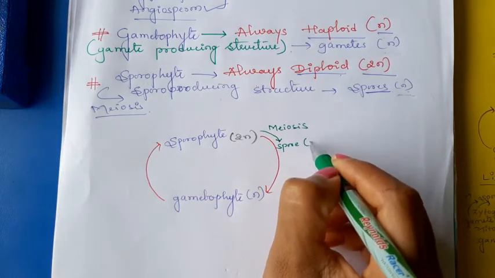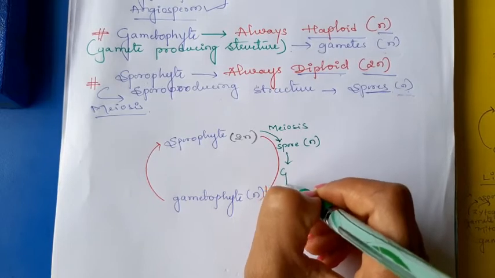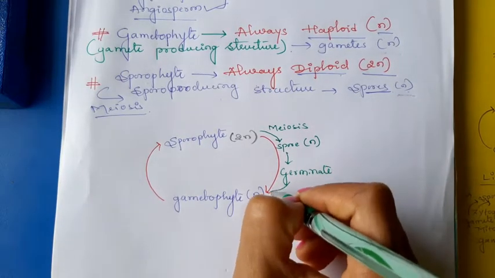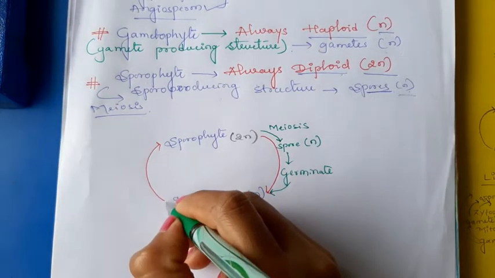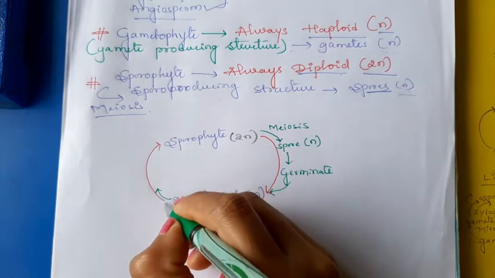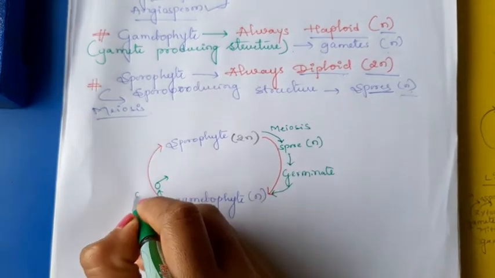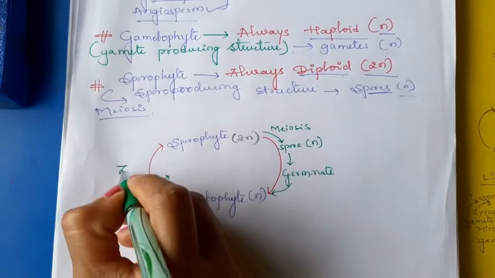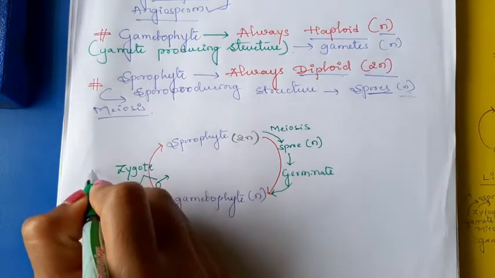The spores are haploid. The spores germinate and give rise to the gametophyte. Then in the gametophyte, two types of gametes are produced, a male gamete and a female gamete. They fuse to form a zygote. Zygote is diploid.